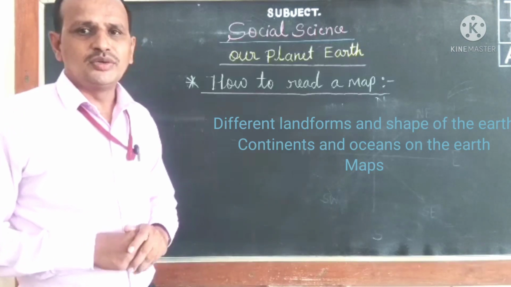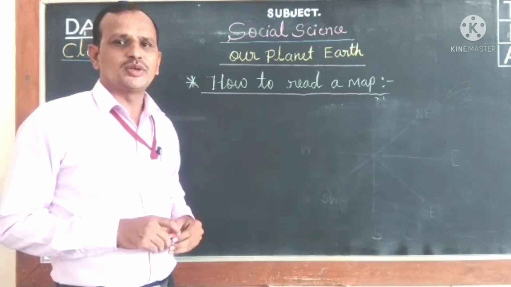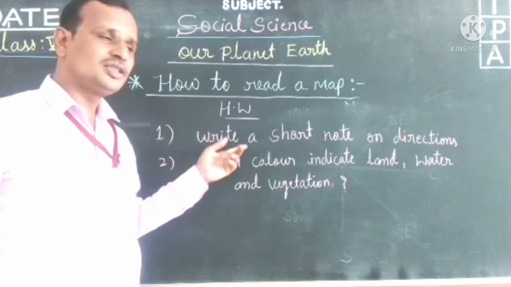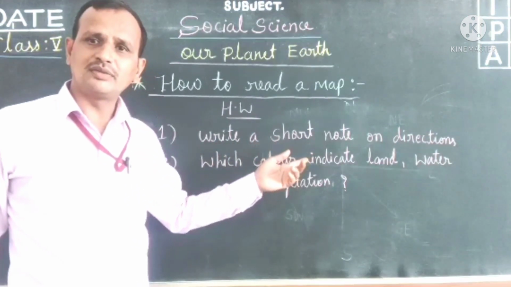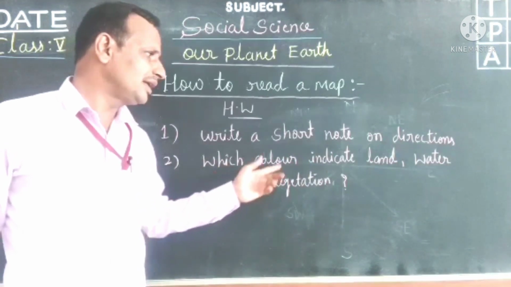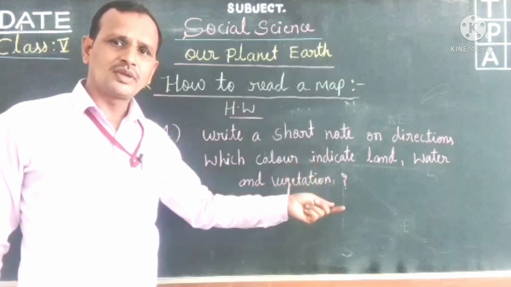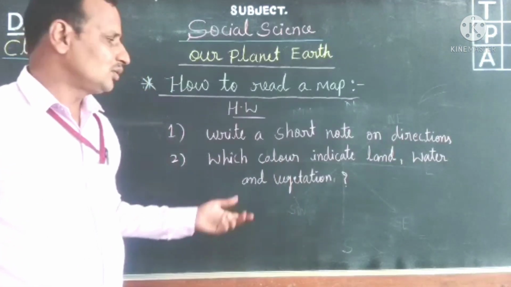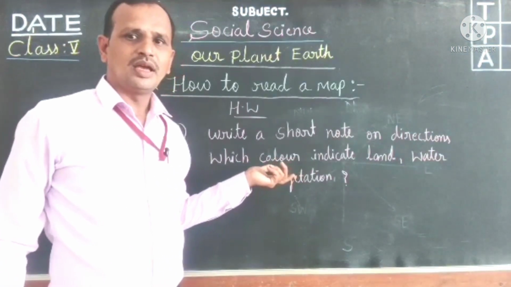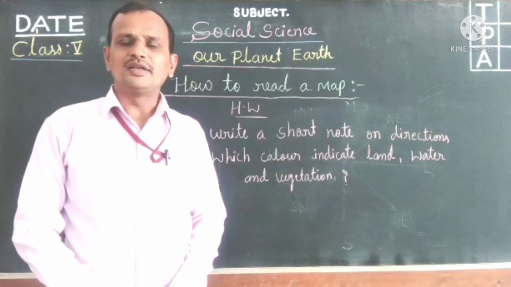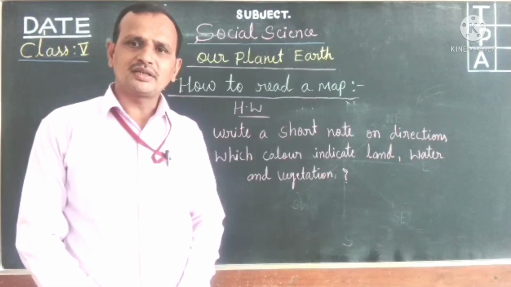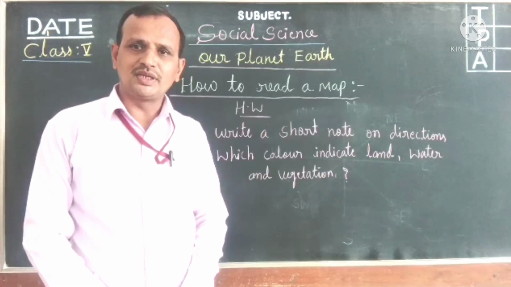And now you need to take today's class homework. The homework questions of today's class, children. The first question is: write a short note on direction. That is the first question. The second question is: which color indicates land, water and vegetation. So you need to copy these questions as homework, and we will meet again in our next class with a new chapter. Thank you, children.